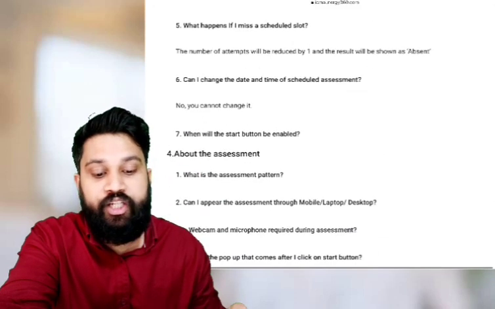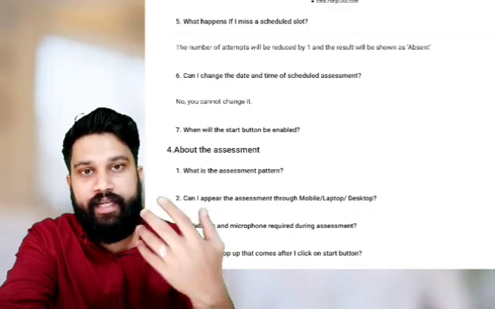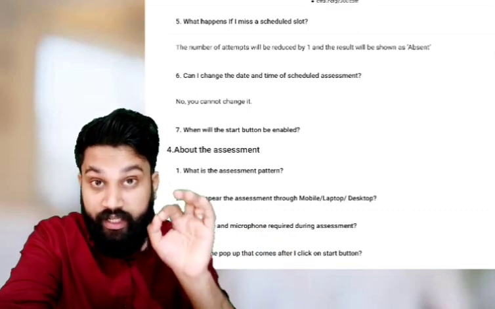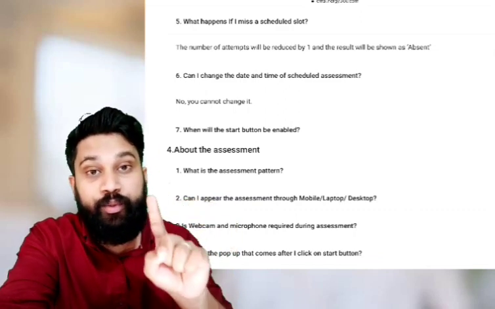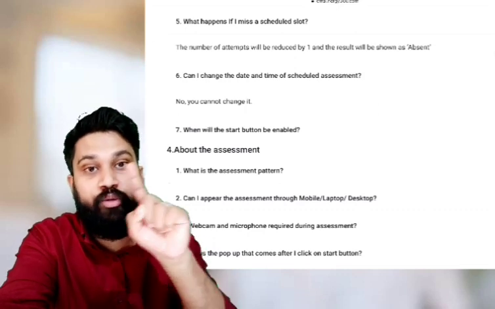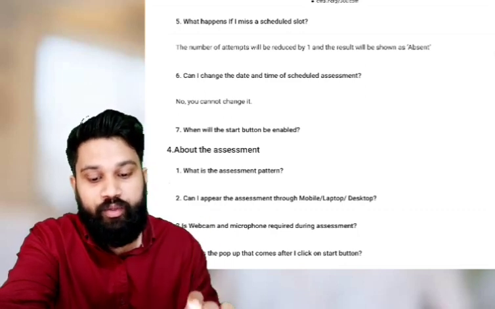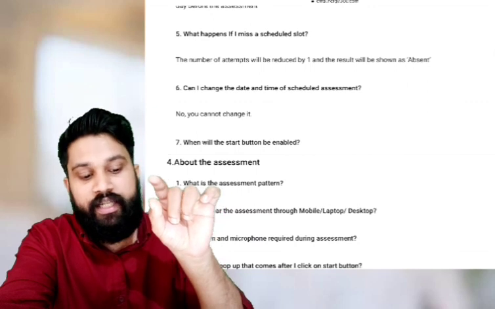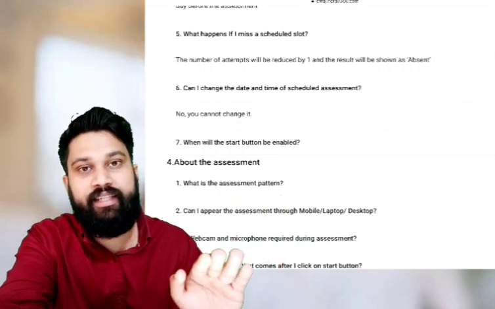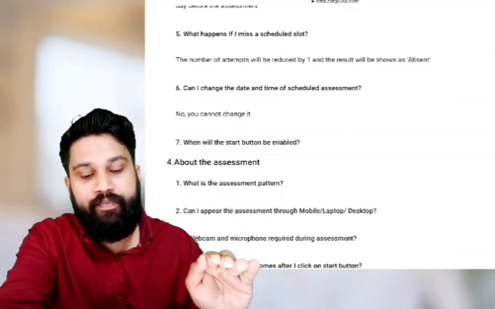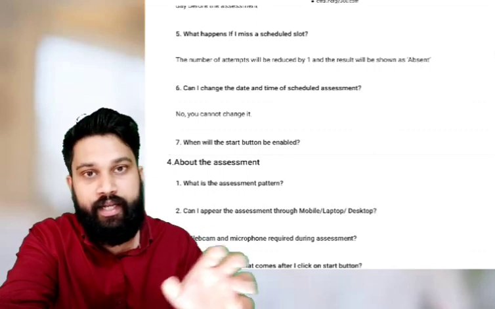What happens if I miss a scheduled slot? I scheduled a date and a particular time, then I couldn't attend that exam. It's very important. The number of attempts will be reduced by 1. That scheduled attempt will be counted as 1 of your 3 attempts, and for your missed schedule, the result will be shown as absent. So schedule the date and time very carefully and ensure you can attend the assessment test at that scheduled time and date.